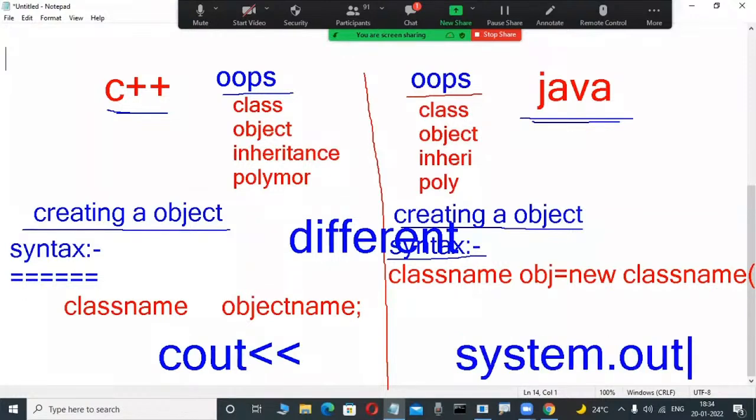System.out.println, something is there or not? Yes, here. That's why it is syntactically different. Yes, here, okay, so now functions are also totally different in these two object-oriented languages.